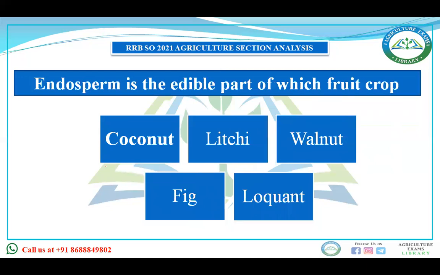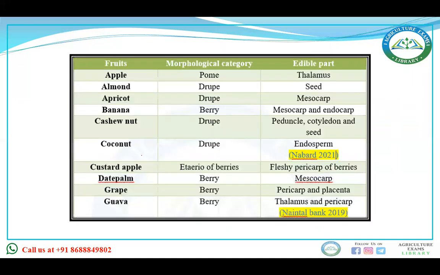Endosperm is edible part of which fruit crop? Coconut, lychee, walnut, fig, locust. Now see, endosperm. This is a very basic question. You all know the answer is that endosperm is the edible part of coconut. You can see in apple the edible part is the thalamus, in almond, the seed. When you say coconut, the morphological category is drupe, and the edible part is endosperm.